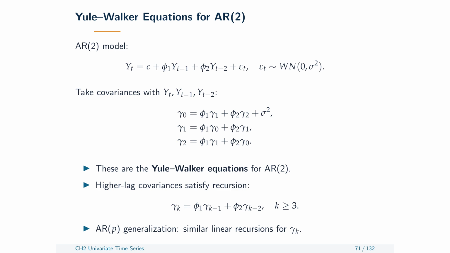The sign of phi shapes that decline. A positive coefficient gives correlations with the same sign and a smooth decay. A negative coefficient makes the signs alternate as the magnitude shrinks. When the absolute value of phi is close to 1, the decay is slow, and a finite sample may look almost non-stationary, even though the population model is stable.